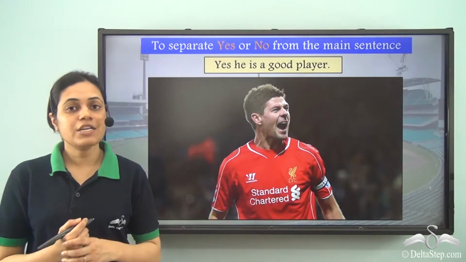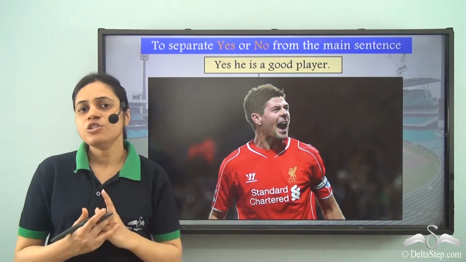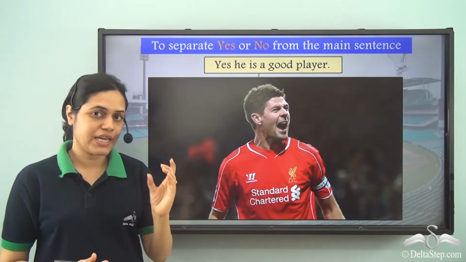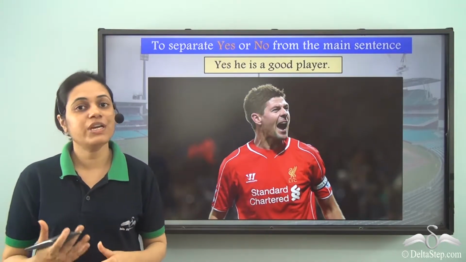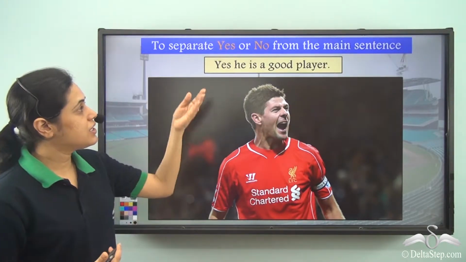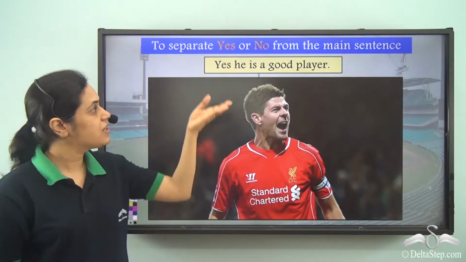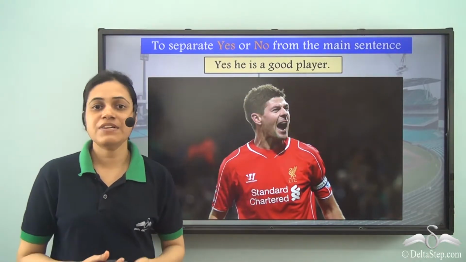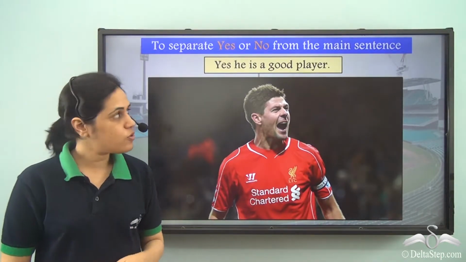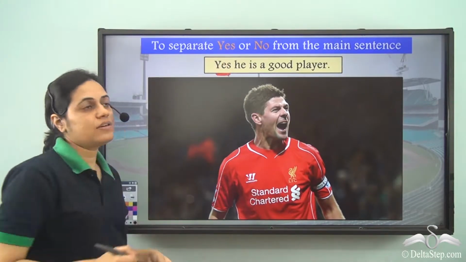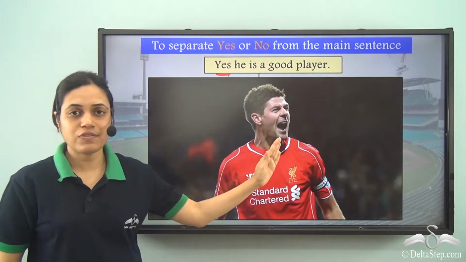Now, commas are used to separate yes or no from the main sentence. So, at times it happens that we use yes or no in a sentence to emphasize what we are saying. Like, yes, he is a good player. So, if I read the sentence like this, "Yes he is a good player," is it very clear what I am trying to say? No. So, I need to separate yes, which I am using for emphasis, from the rest of the sentence.